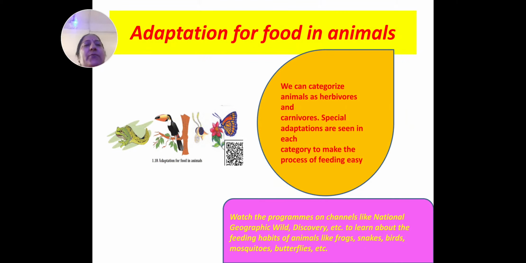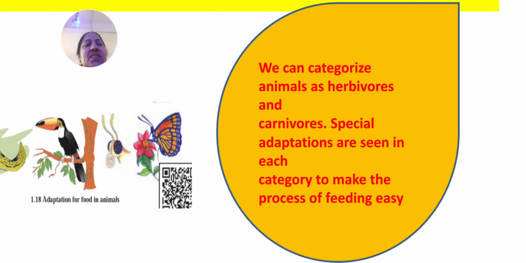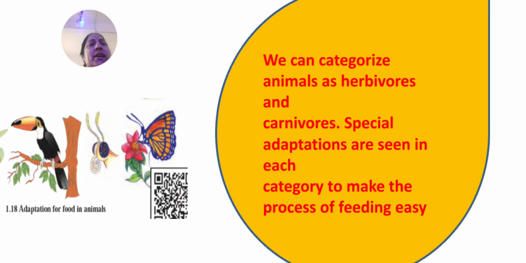Now, children, we will learn about the adaptation for food in animals. Now see this adaptation, how they get their food. We can categorize animals as herbivorous and carnivorous.